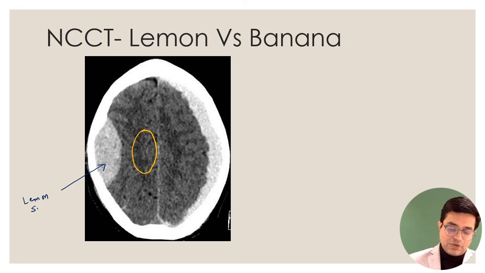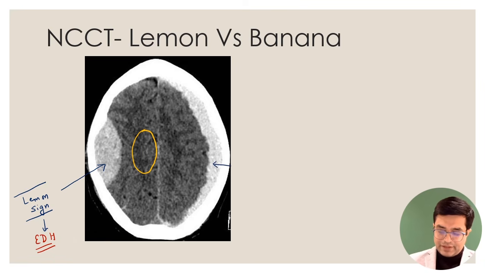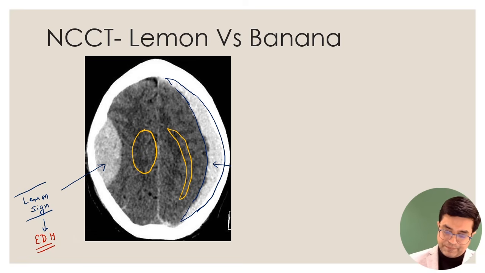So lemon sign on non-contrast CT scan will be suggestive of extradural hematoma or extradural hemorrhage in the patient. On the other hand, can you see this concavo-convex or lenticular image? It is starting from here and it is coming all the way till here. So this entire part is what is called the banana sign. If you find banana sign on CT scan, the likely diagnosis in the patient is going to be subdural hemorrhage or subdural hematoma.